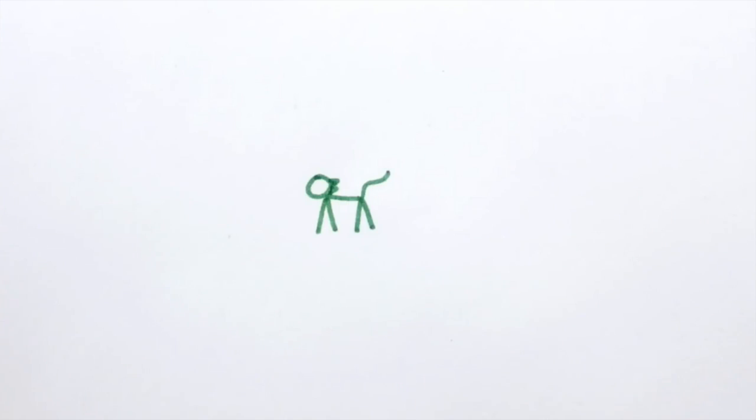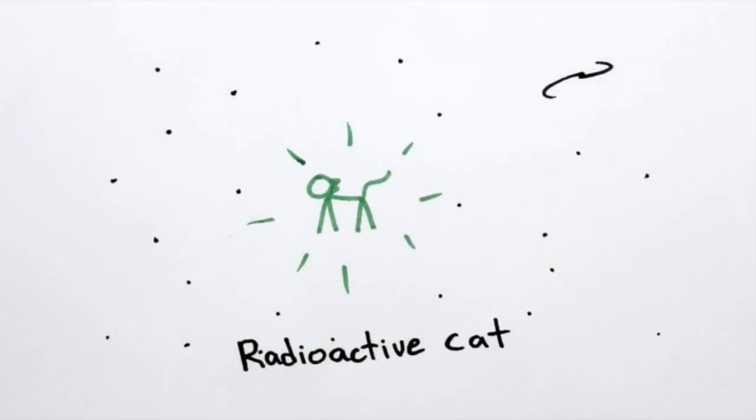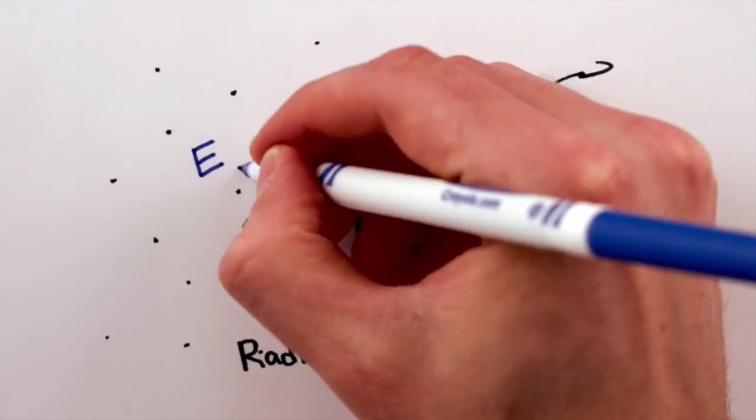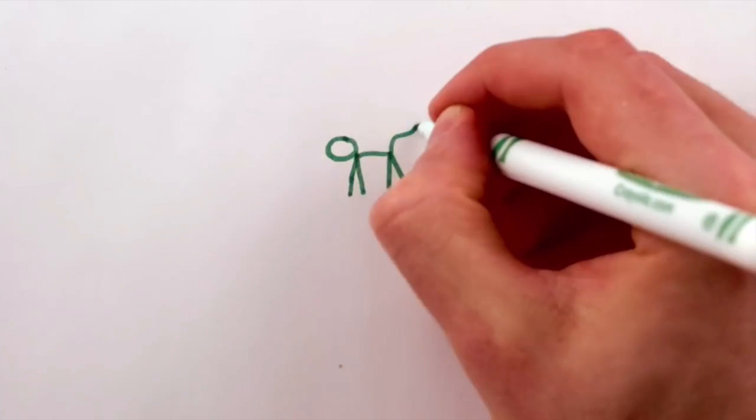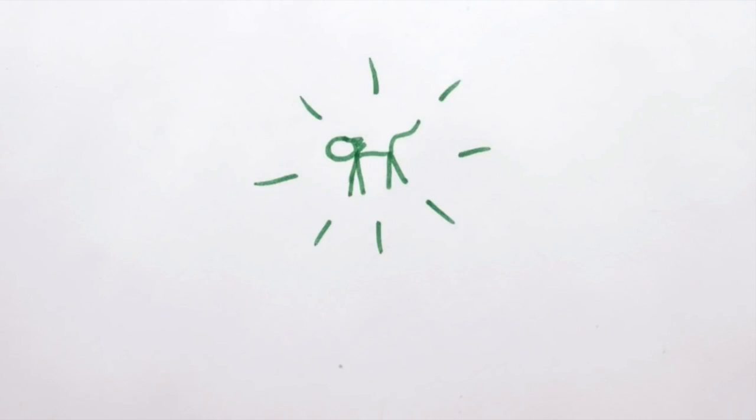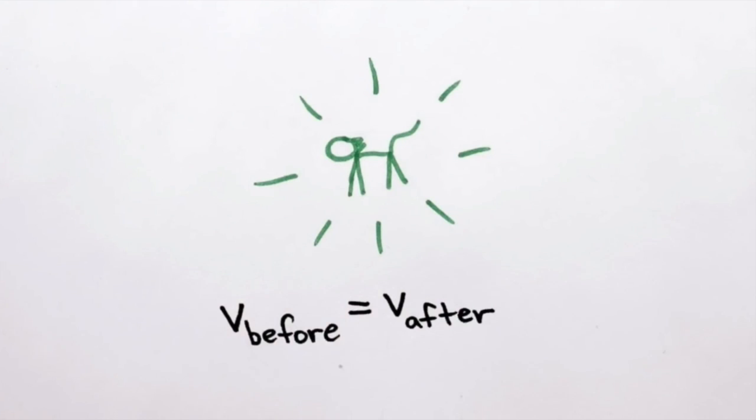To truly understand how Einstein formed his famous equation E equals mc squared, you really need pictures to help you visualize what it actually explains. In this instance, I want you to imagine a cat floating in space that suddenly emits a large flash of light, which carries away some energy, but also gains the same amount because the light was flashed in all directions. Because of this, the cat's velocity stays the same. Now, we don't know where the energy came from, but we don't have to worry about that yet.